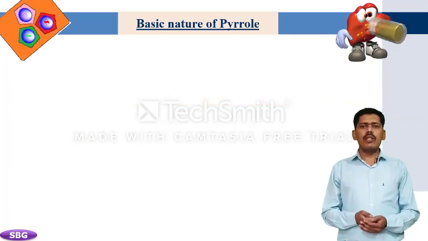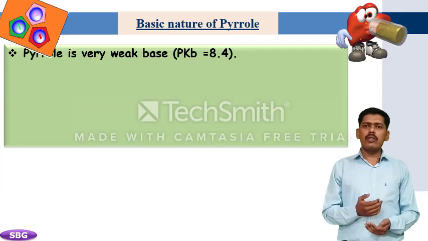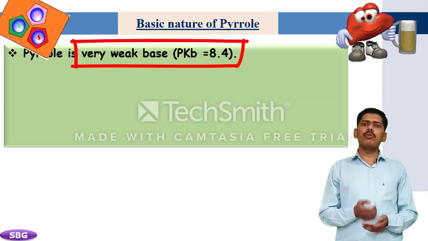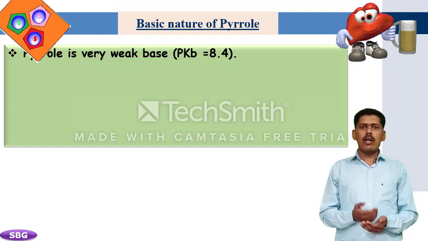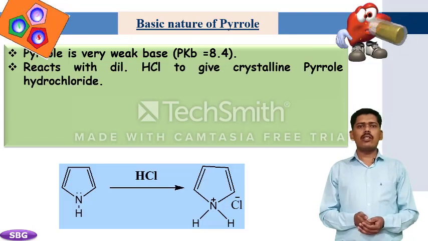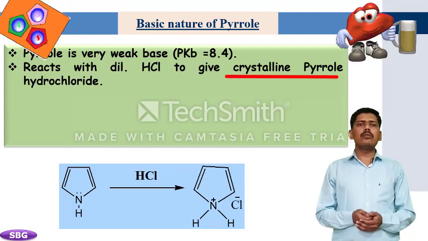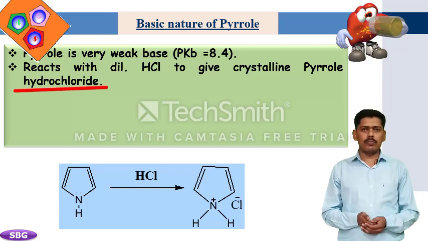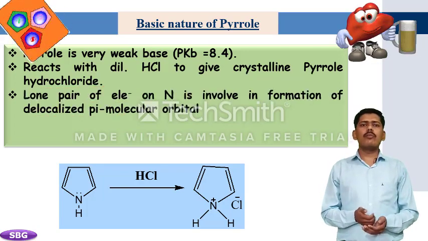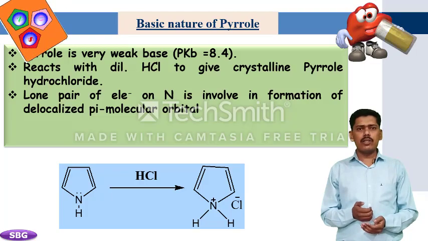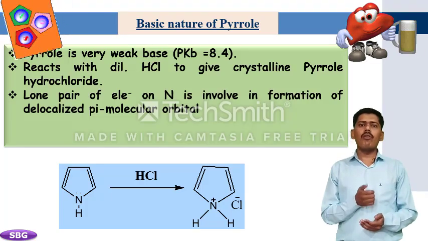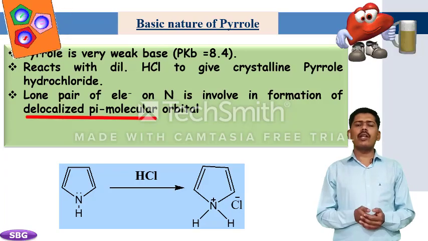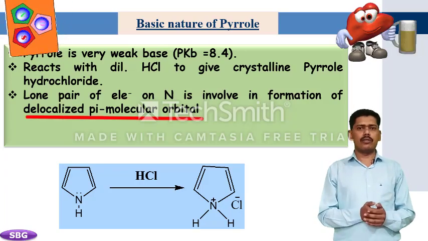Now we study the basic nature of pyrrole. Pyrrole is a very weak base whose pKb value is 8.4. When pyrrole reacts with dilute HCl, it gives crystalline pyrrole hydrochloride. The reason for the weak basic character of pyrrole is that the lone pair of electrons present on nitrogen is involved in the formation of the delocalized pi molecular orbital.